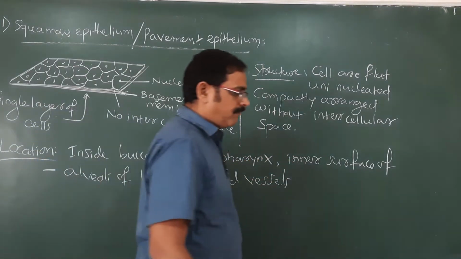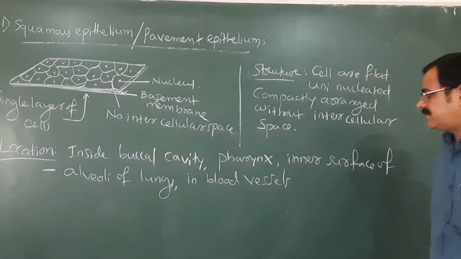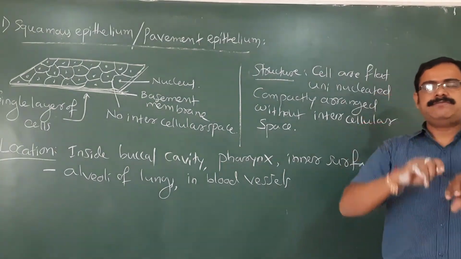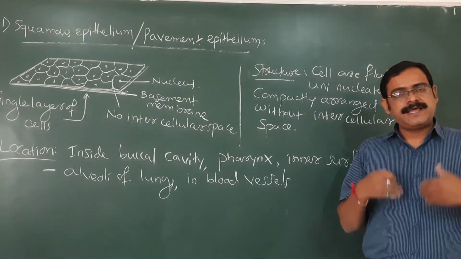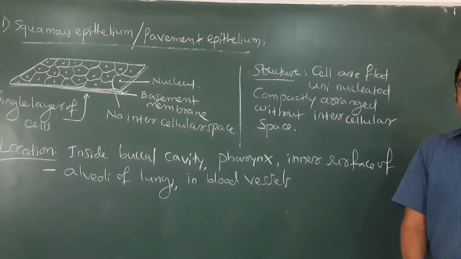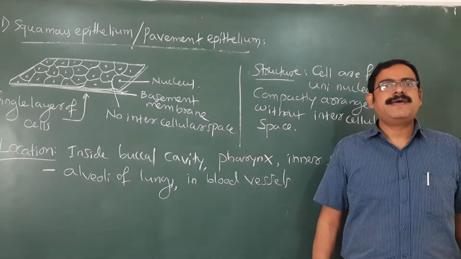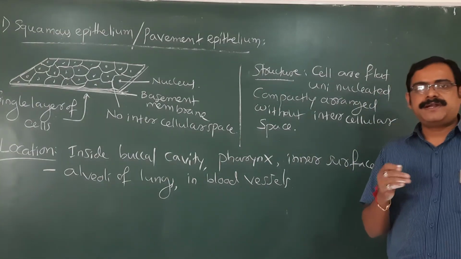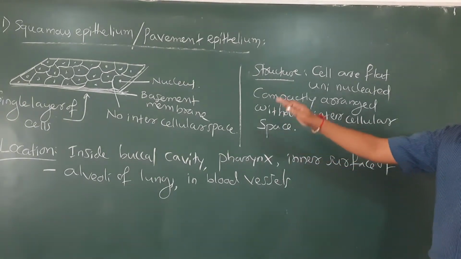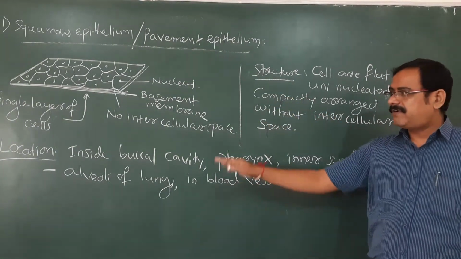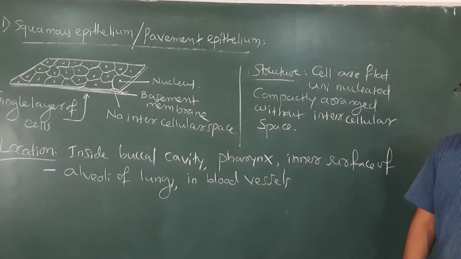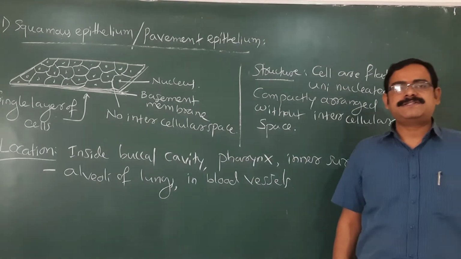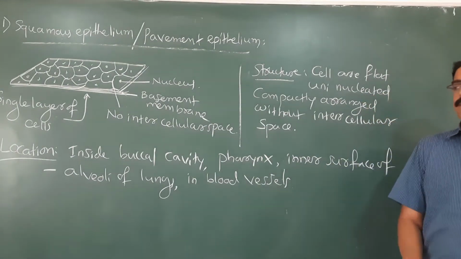The inner surface of the alveoli of the lungs: alveoli are basically hollow structures. As we breathe, we take air inside the lungs, where there are minute balloon-like structures we call alveoli, and there the diffusion of oxygen and carbon dioxide happens. On the inner surface we find the protective layer of squamous epithelium. Blood vessels are hollow tube-like structures, and in the blood vessels also we can find it.